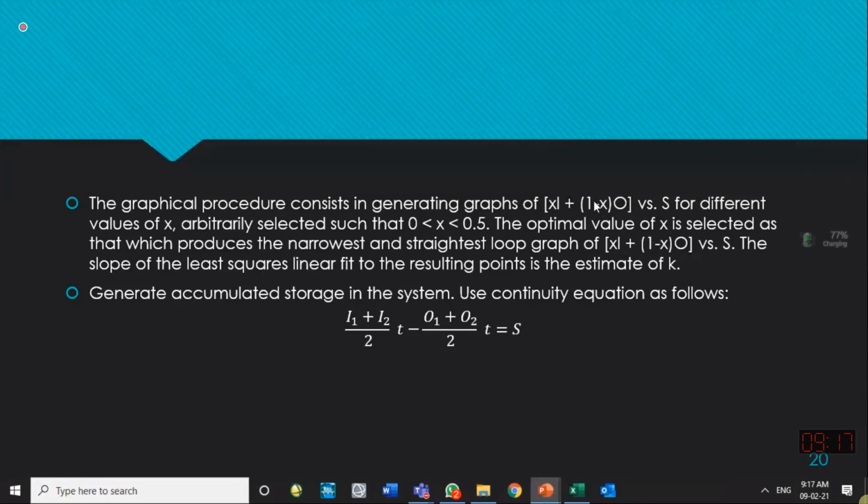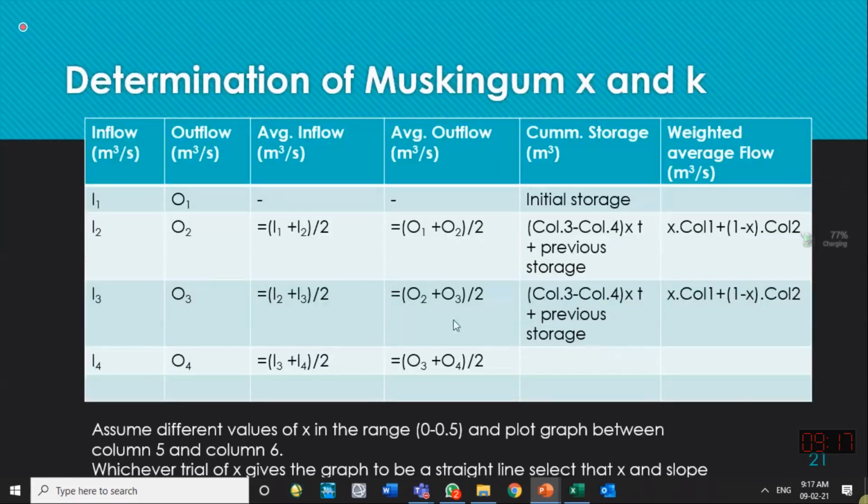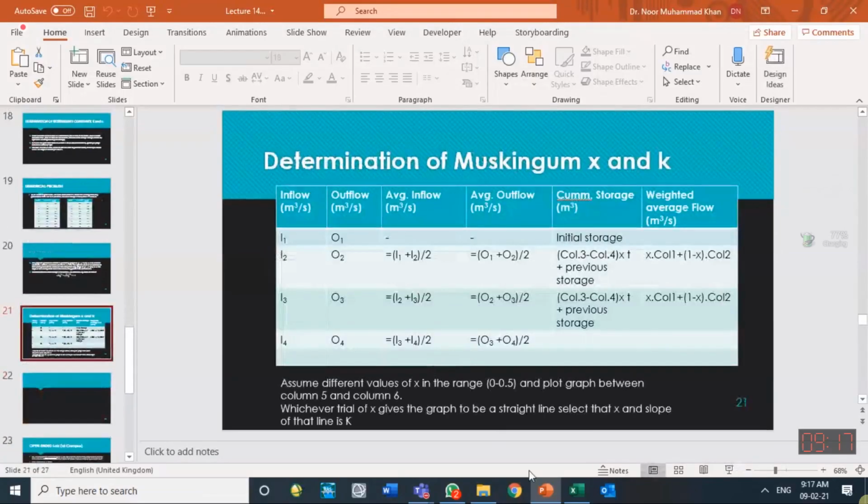Once you have found the correct value of x, then the slope of that curve will tell you the k value, because you know storage was equal to k times x into I plus 1 minus x into O. Initially we assume k is equal to 1, but if a graph is available between these two parameters, their slope, their ratio should tell you the k value. So that is done using Excel again. I will go to the Excel directly rather than showing you over here.